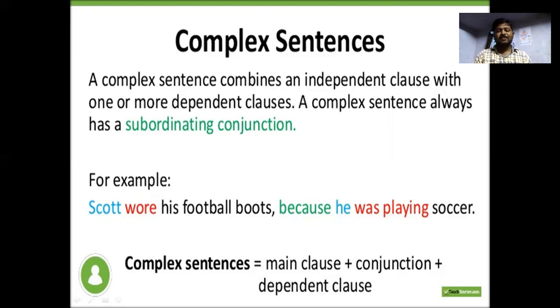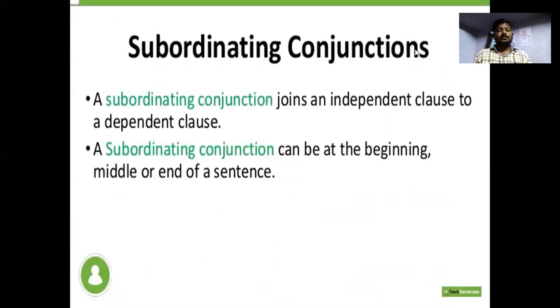What is the syntax? The main clause should be there, plus we can use the conjunction, and we can use a dependent clause. Subordinating conjunctions: a subordinating conjunction joins the independent clause to a dependent clause. A subordinating conjunction can be at the beginning, middle, or end of a sentence.